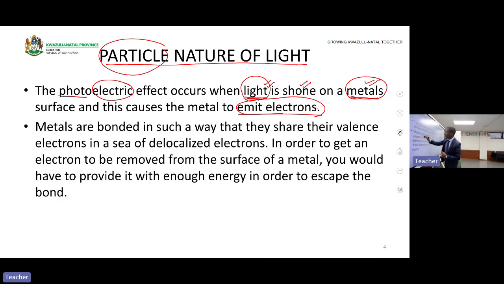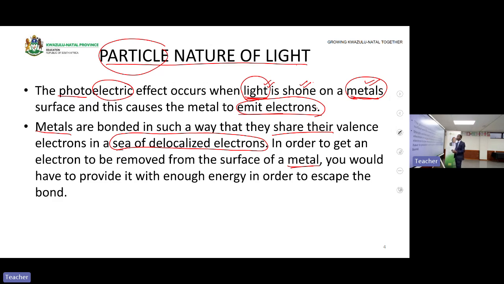Well, let's look at the metals. Metals are bonded in such a way that they share their valence electrons in a sea of delocalised electrons. In order to get an electron to be removed from the surface of a metal, because in the case of the photoelectric effect we are removing electrons from what?